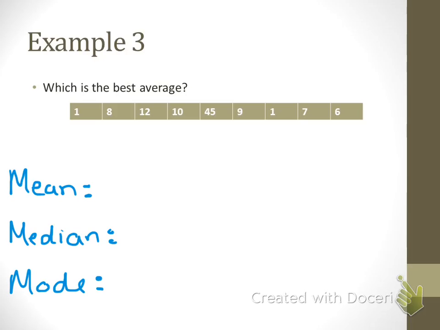So I'm going to do 1 plus 8 plus 12 plus 10 plus 45 plus 9 plus 1 plus 7 plus 6. Okay? I'm going to give y'all a minute and pause the recording for y'all to write all of this down and go ahead and do that. So when I add them all together, what do I get? You get 99 divided by how many numbers? 9, which gives you 11.